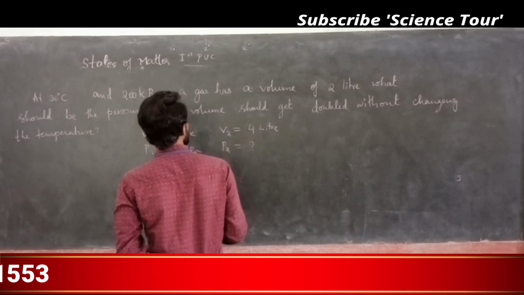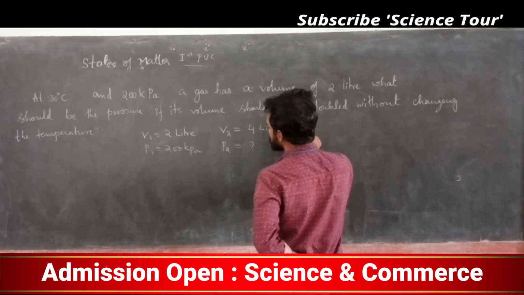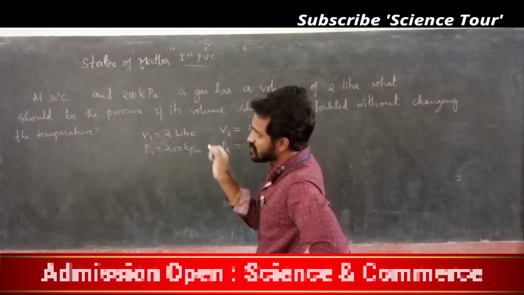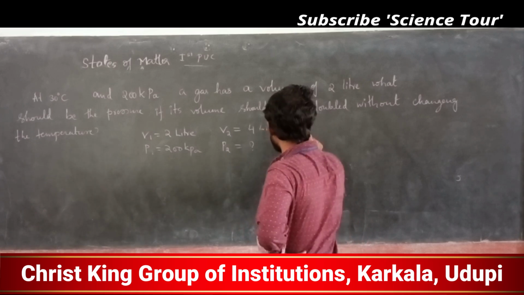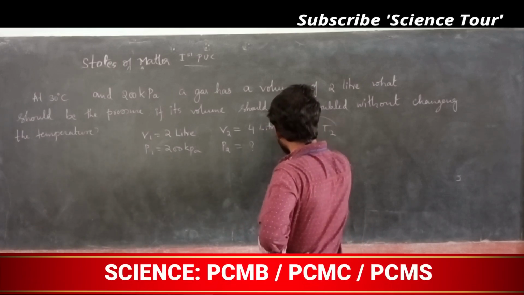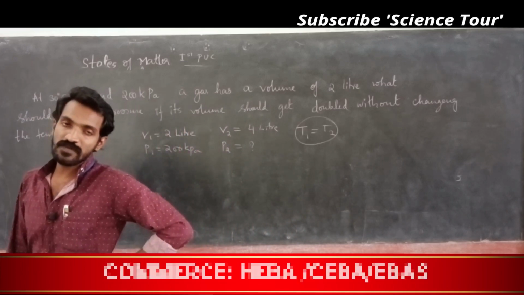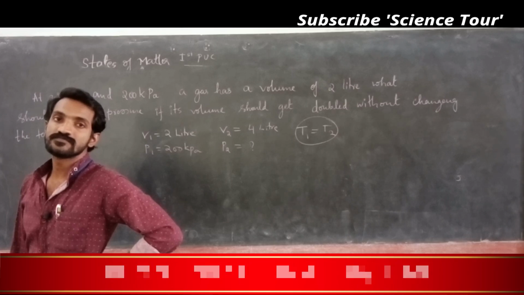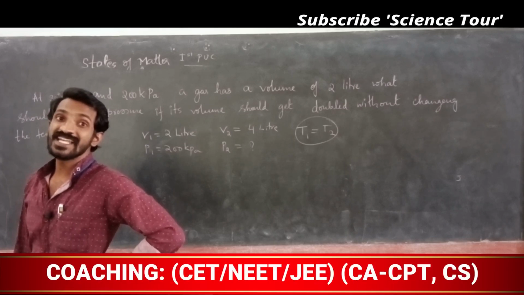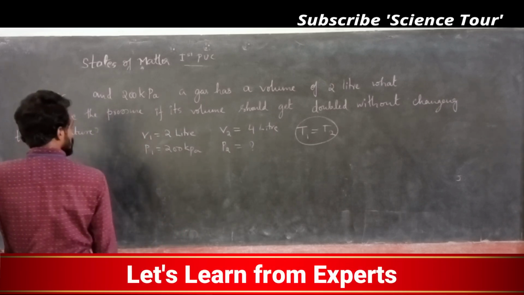They are telling the temperature T1 and T2 remains constant. Temperature at the beginning is 30 degrees Celsius, final temperature also 30 degrees Celsius only. That means T1 is equal to T2, equal to 30. 30 degree means 30 plus 273, that is 303 Kelvin. So no need to write that particular, my dear students.